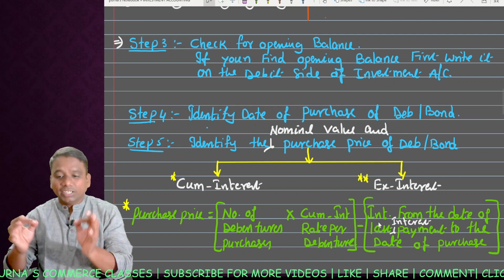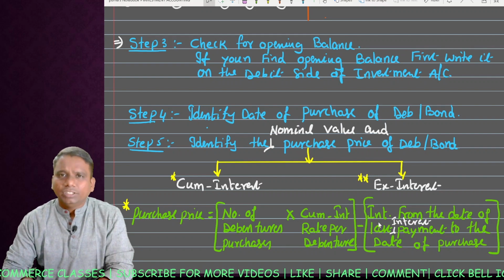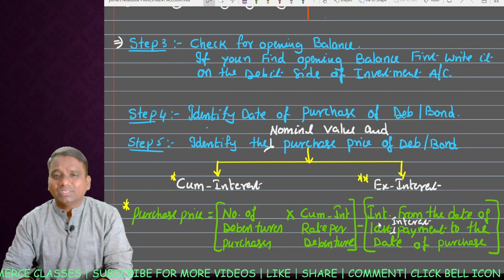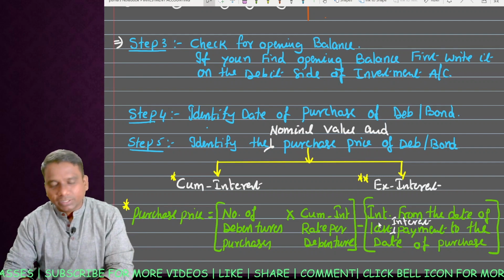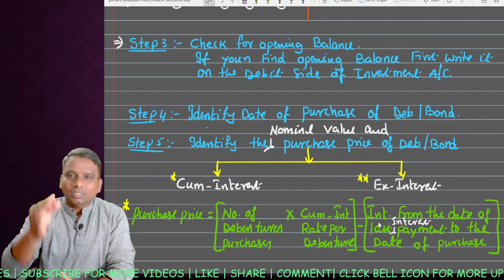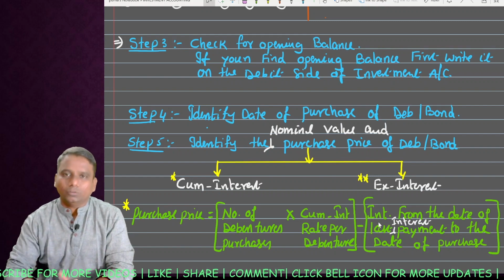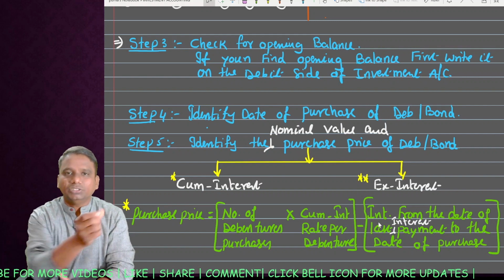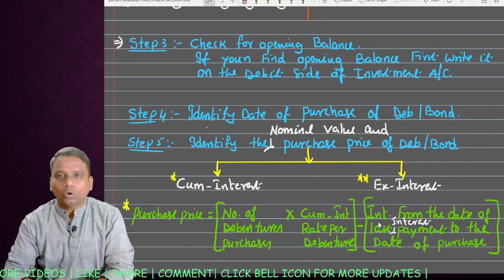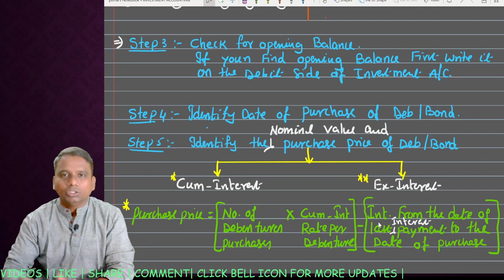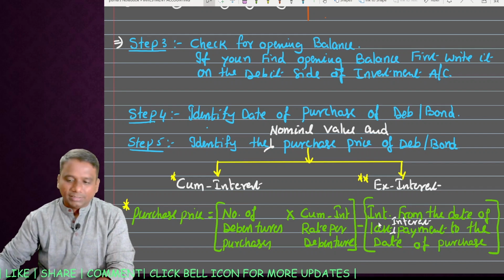Check for opening balance. In some problems, they will give you the opening balance of investment accounts. If you find the opening balance of investment accounts, first write down that balance on the debit side as To Balance b/d. The nominal value of the debenture goes in the nominal value column and the cost value of investment in the cost column. You cannot find the opening balance of interest. Okay, next.